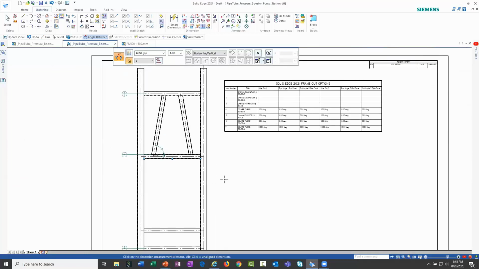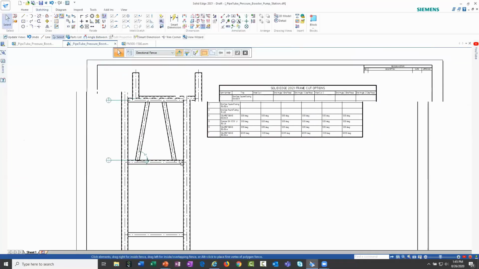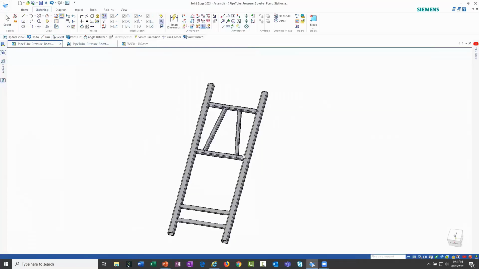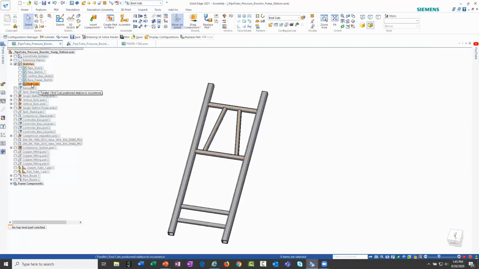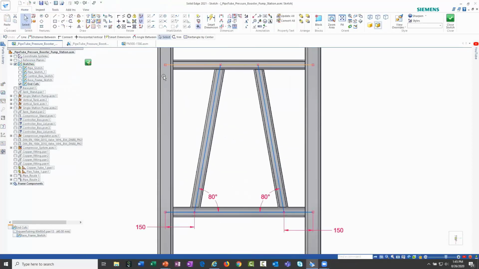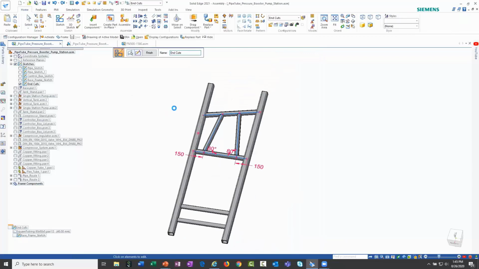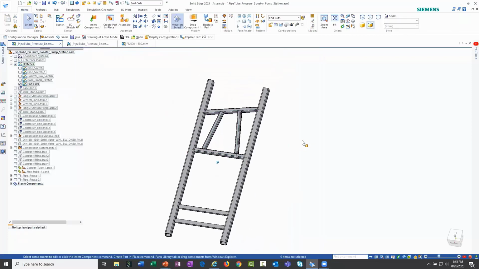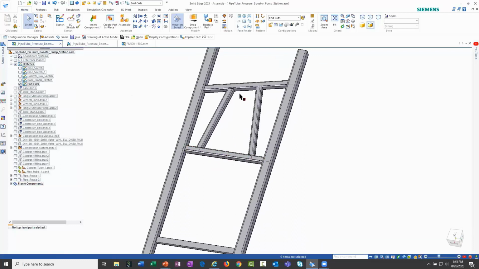Now I'm going to go ahead and make a change to this just to show how this updates. So if I go back to the frame member here, we'll make a modification to this sketch. We'll keep this in line vertically. But what I'm going to do is randomly make a change and put this at an angle. And obviously by changing that sketch, it's going to update the frame structure. Now the edit that I just made means this is now a new unique frame member, and now these 2 frame members are different.